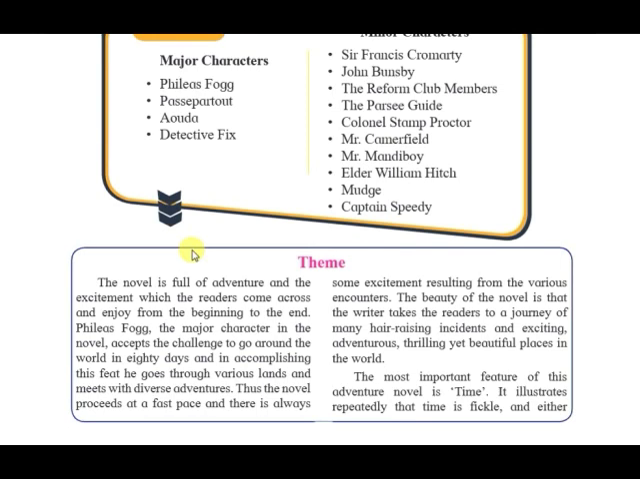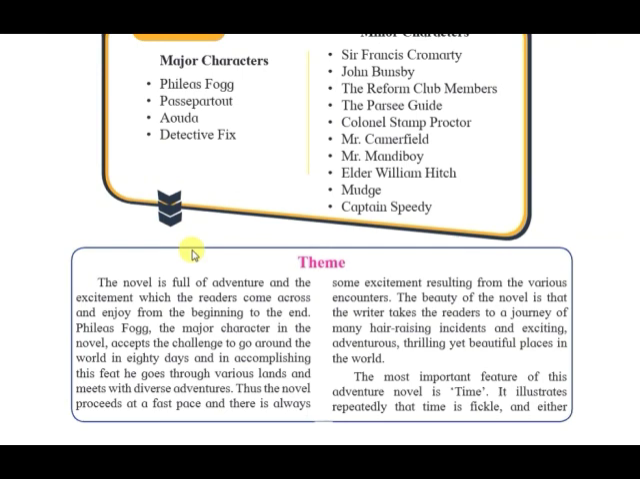The first fact is that the transportation used during the 19th century was not evolved. There were no aeroplanes, there were only ships, and there were no railways. Yes, there were a few railways, but they were limited to some particular regions. So if Phileas Fogg, the hero of the entire novel, had accepted this challenge, how would he complete it?